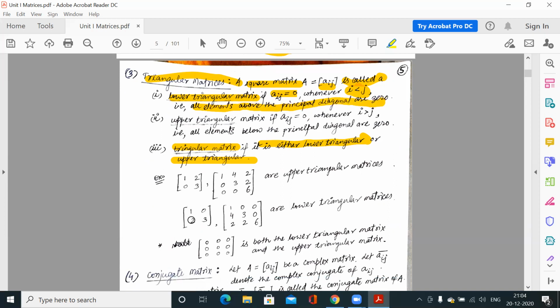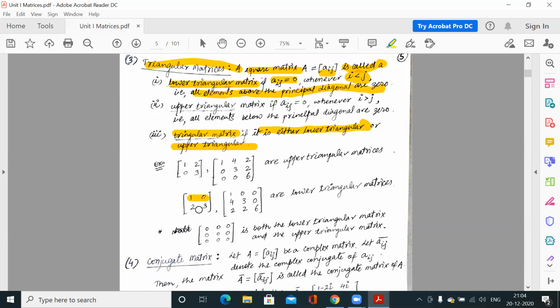Like here, this is the principal diagonal.